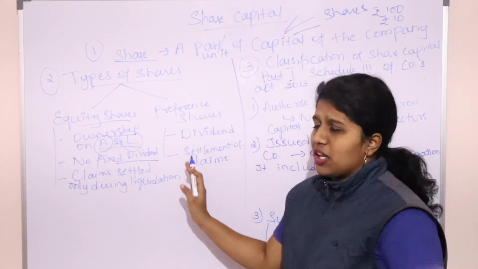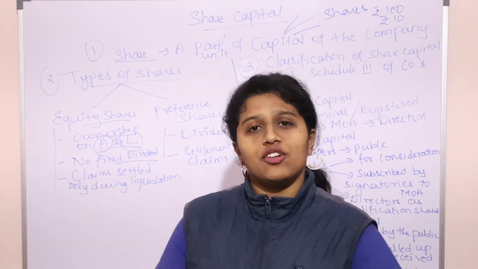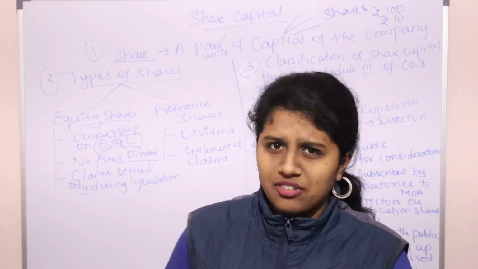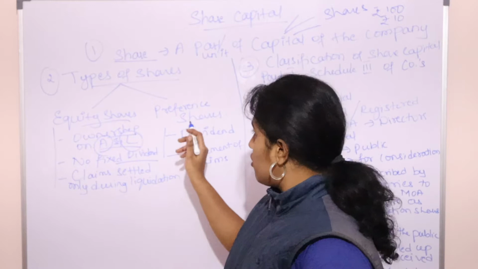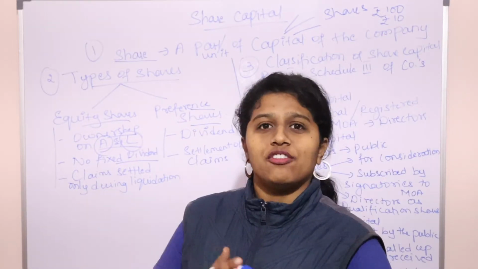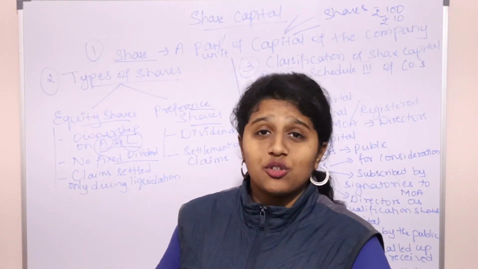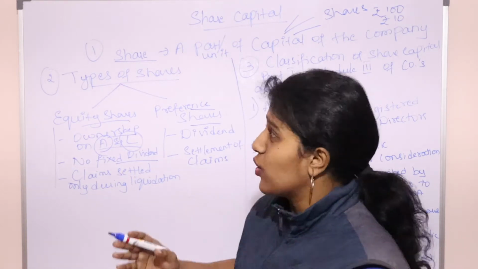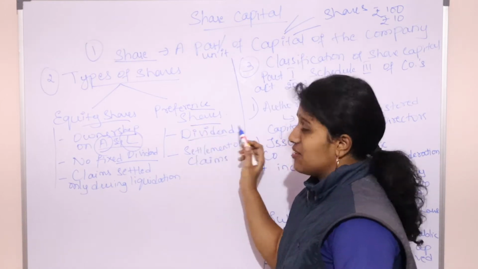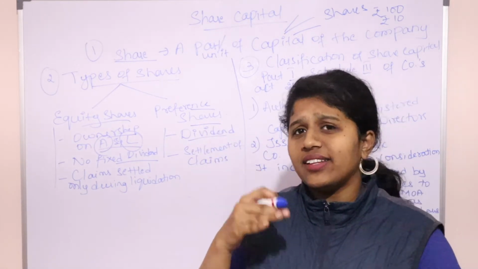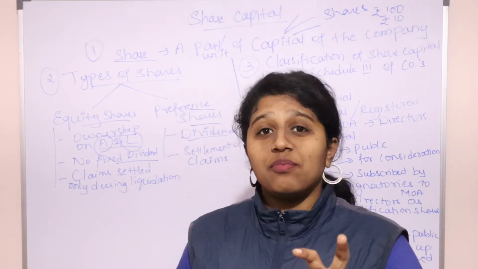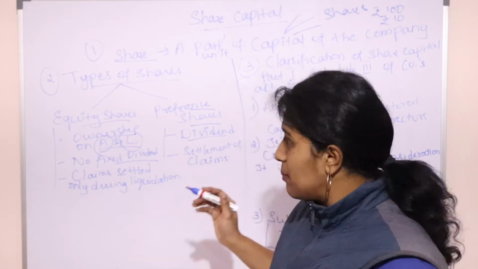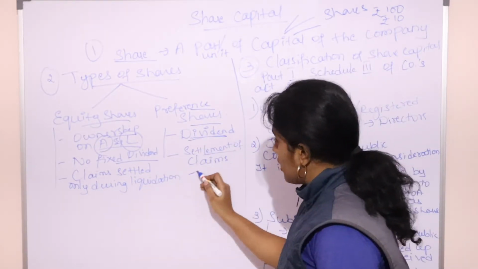Okay. So what is the meaning of preference shares? If you don't want to take risk, you want to be in a safer position, getting a small amount of returns but fixed returns, then you can go for preference shares. Preference shares are those shares which give you a fixed rate of dividend. So fixed dividend will be given on these shares. Why are these called preference shares? If you are a preference shareholder, you get preference, importance, in the payment of dividend and settlement of claims.